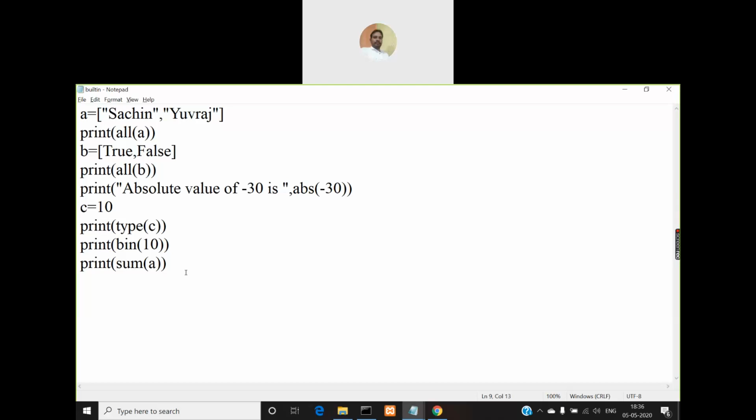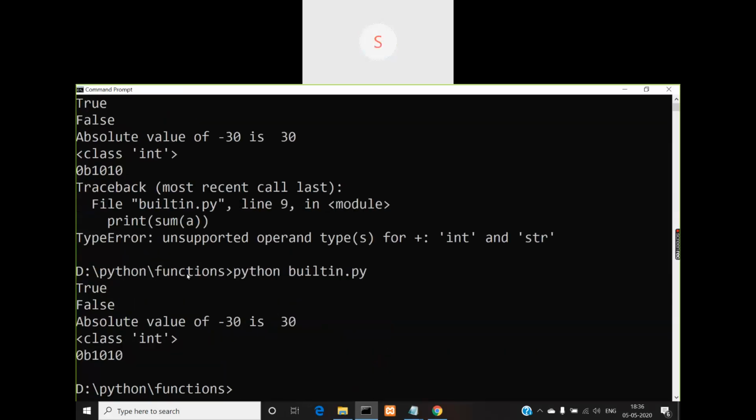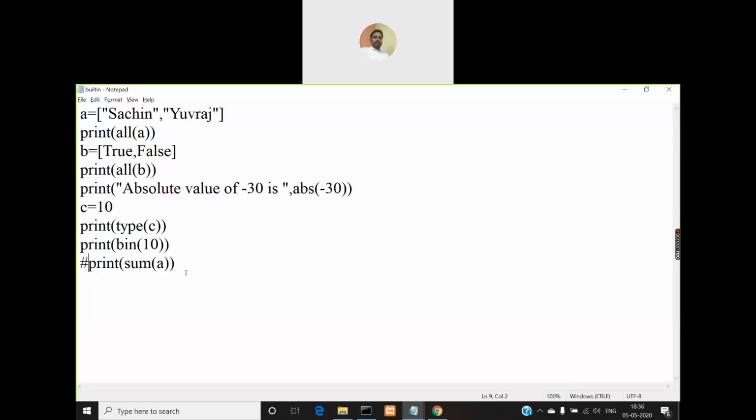Okay, so here you will get an error because we have used print sum of A. Even now also I'm not getting it. But for B you are getting, right? So what do you understand from this? Only boolean values will be printed. So you can use this all function with boolean values, but not integers or strings.